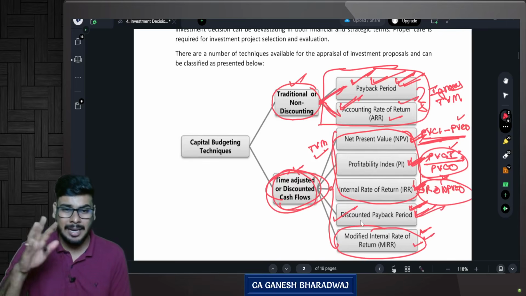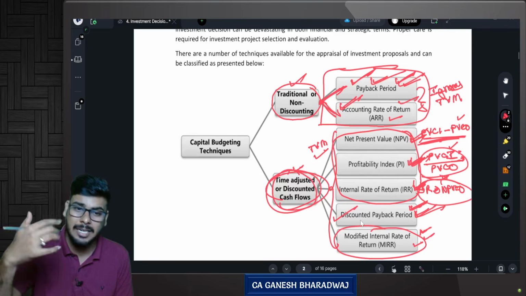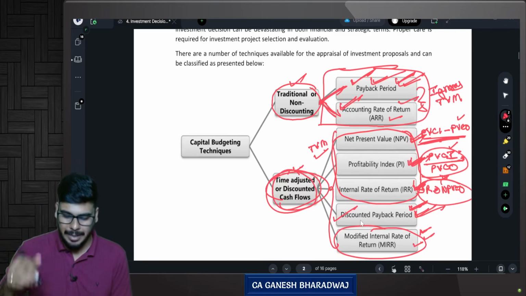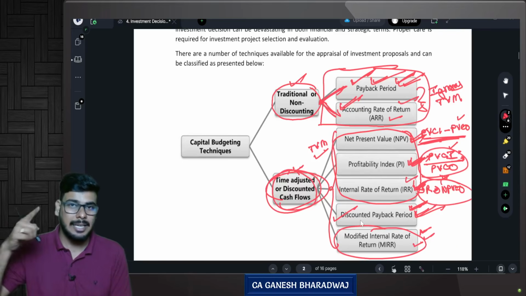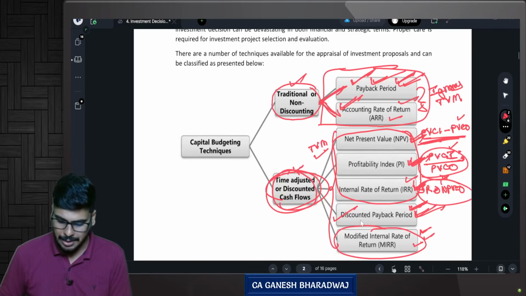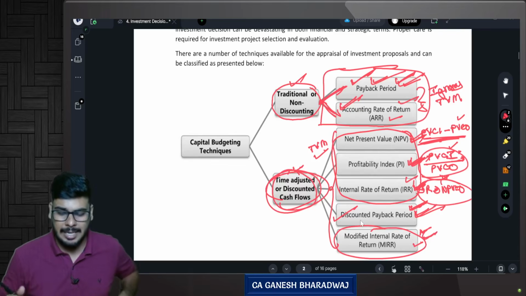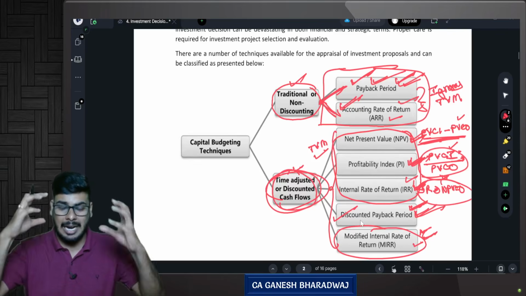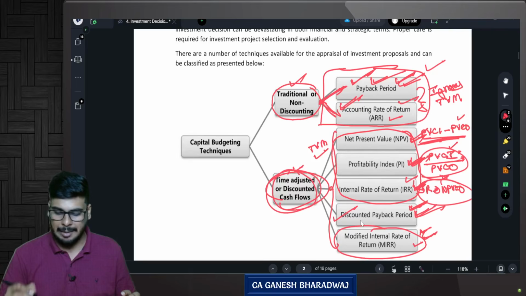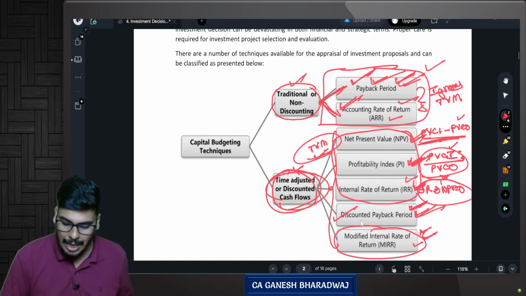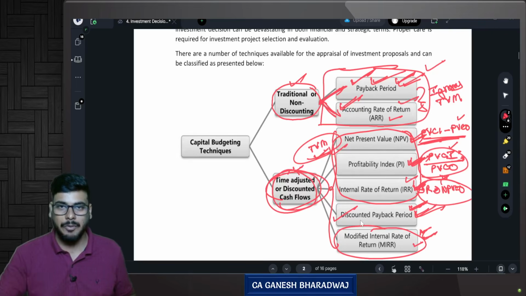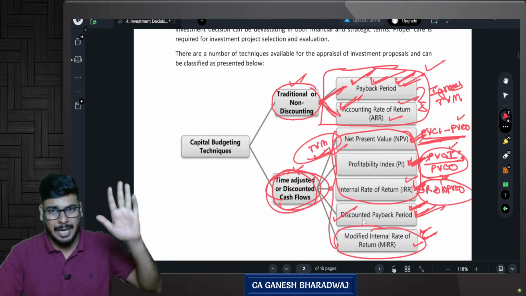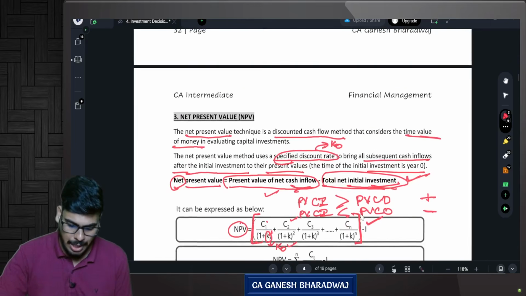And MIRR is a rarely tested area, which is a detailed discussion by itself. There are some limitations of IRR that get compensated by this concept of MIRR. Since it's rarely tested, I focused more on the predominant portion of this chapter, and the important facts of this chapter lie in this area. Especially, the heart of this chapter is going to be your NPV, profitability index, and IRR. Are you clear with this?